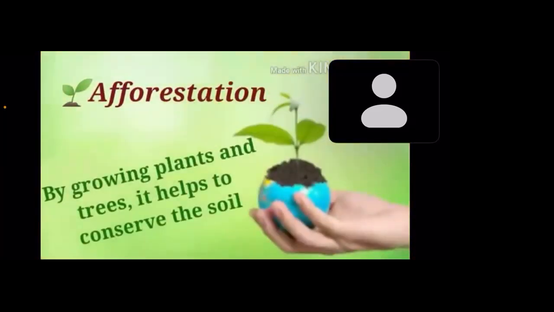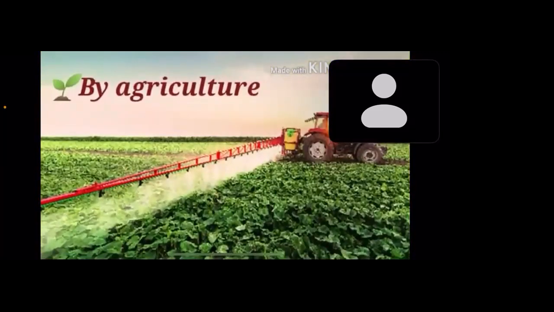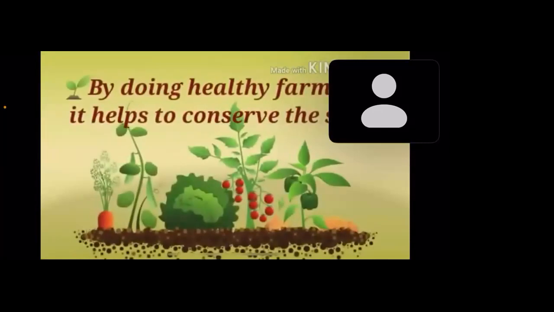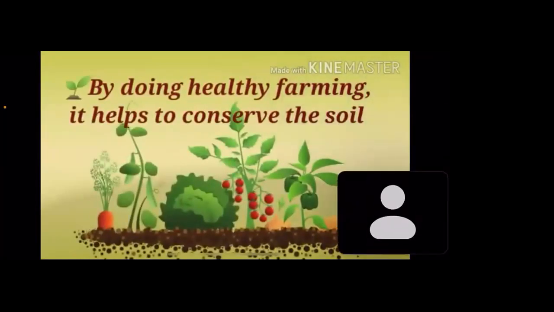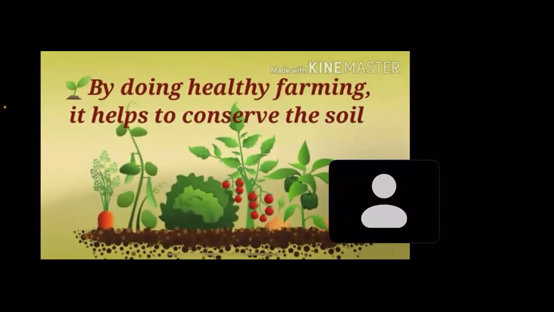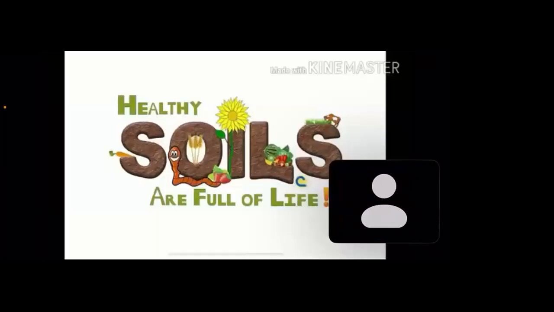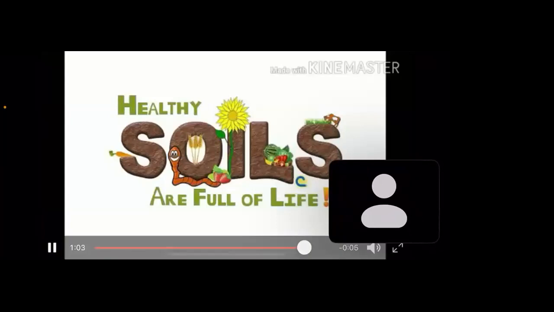By growing plants and trees, it helps to conserve the soil. Planting trees is known as afforestation. Second, different types of crops should be grown to increase the fertility of soil, as it helps to conserve the soil. By doing healthy farming, it helps to conserve the soil. That's enough for today's topic.